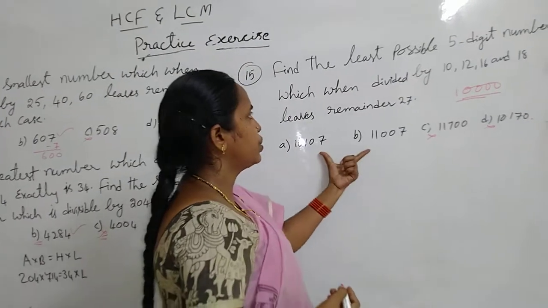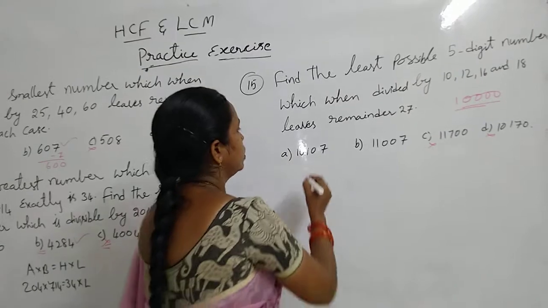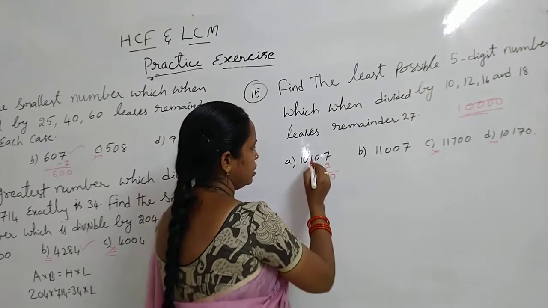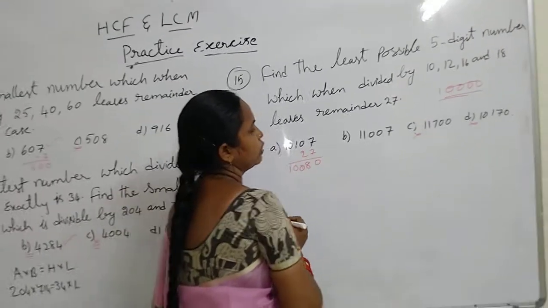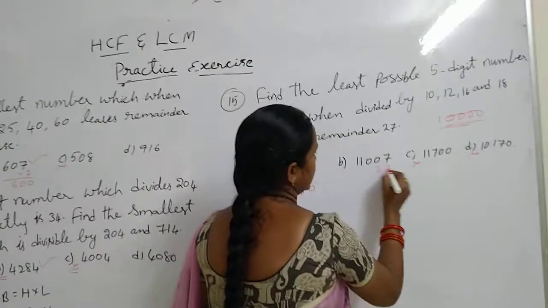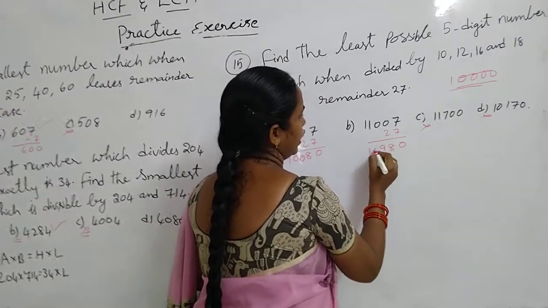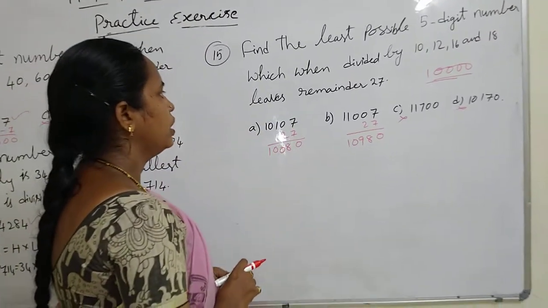And these two only can be our answers. So then we will subtract 27. 10,080 and 10,980.